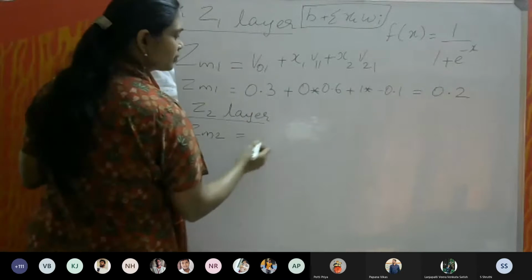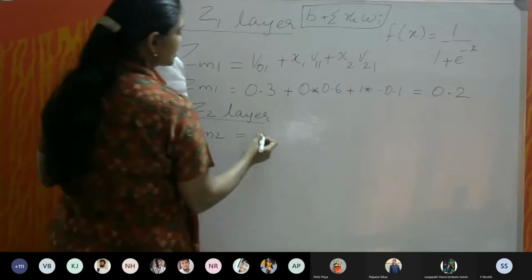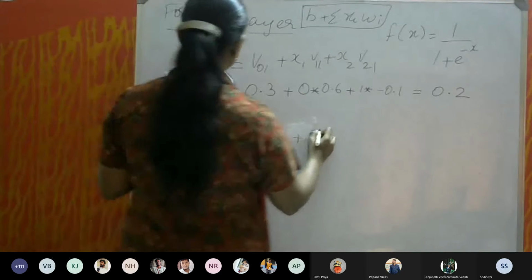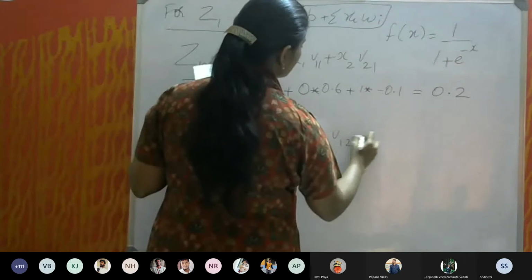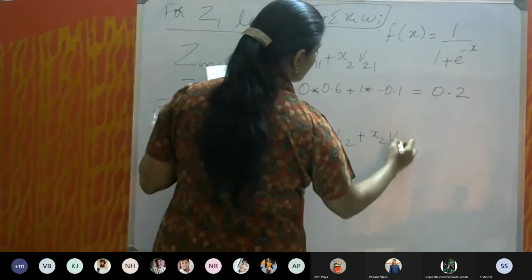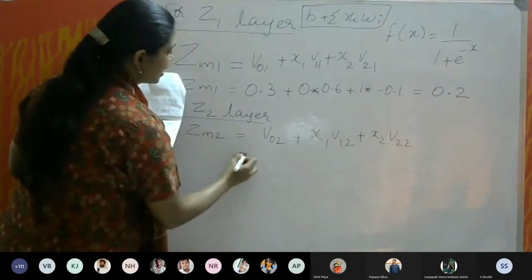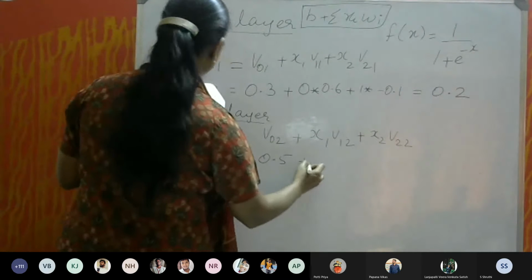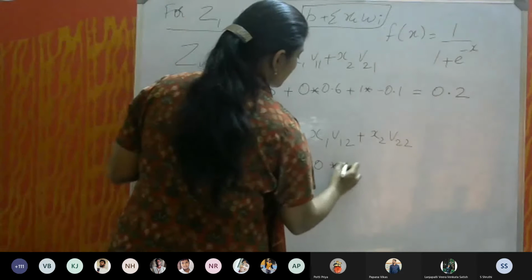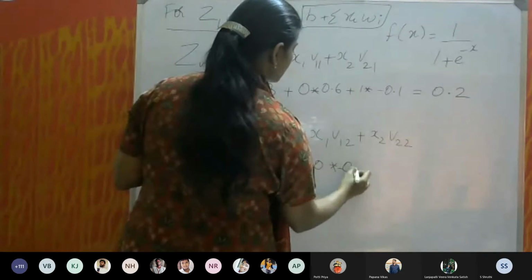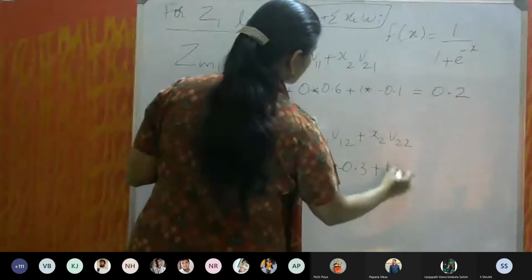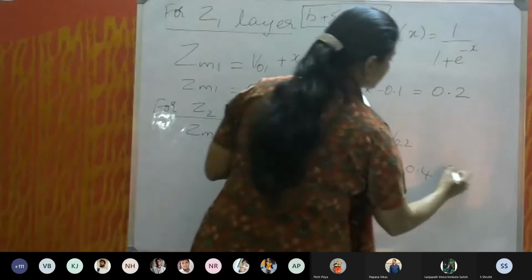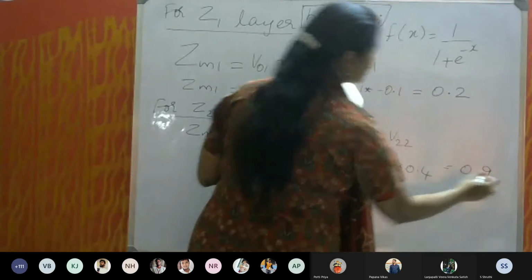Z in 2 will be V02 plus x1 into V12 plus x2 into V22, and V02 is 0.5 plus 0 into minus 0.3 plus 1 into 0.4, and that is equal to 0.9.